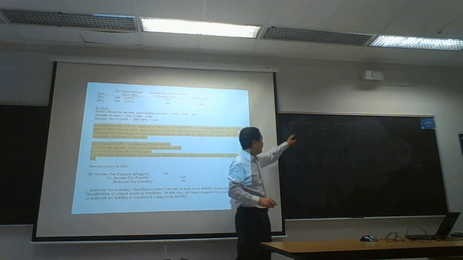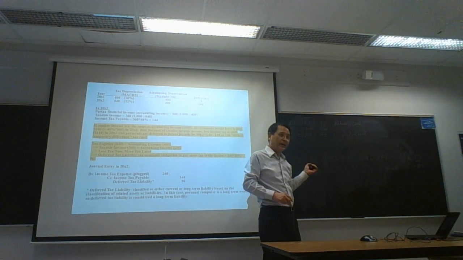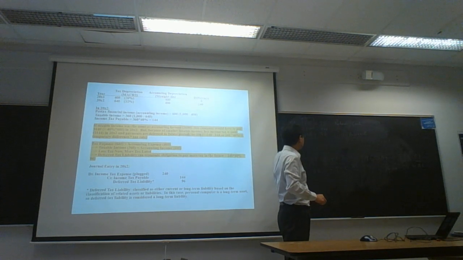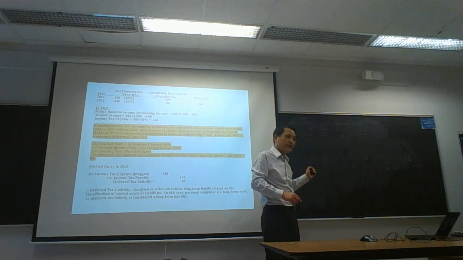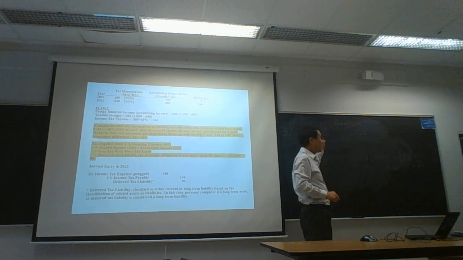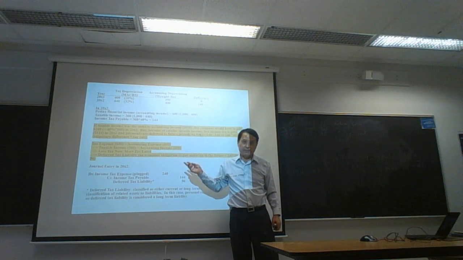If these two incomes are the same, then we don't need to worry about DTL or DTA. But in the second year, these two are different because of different depreciation.